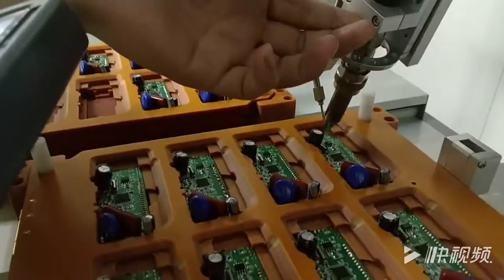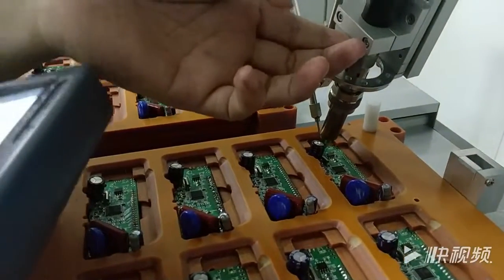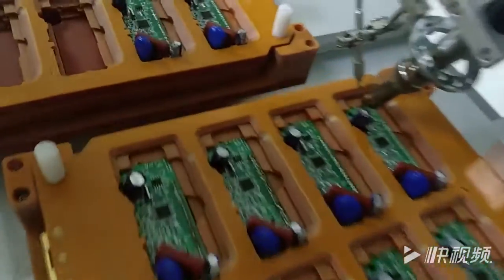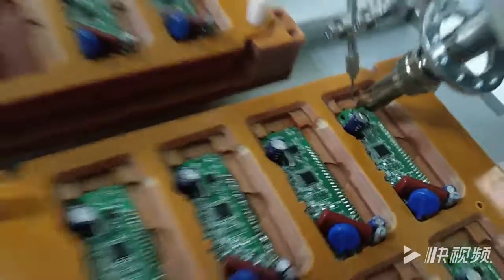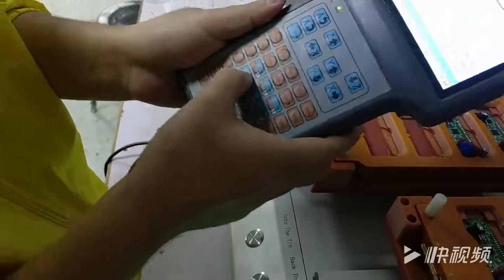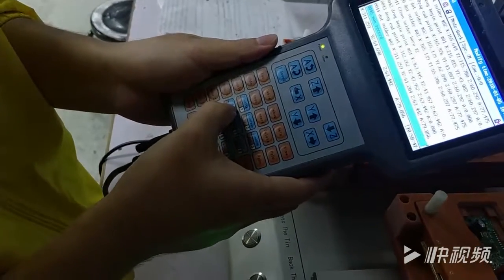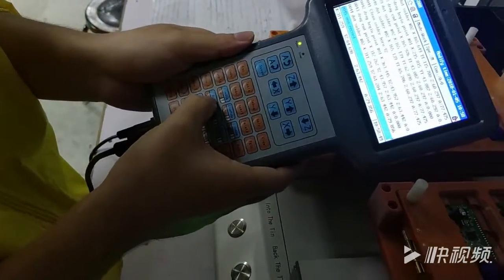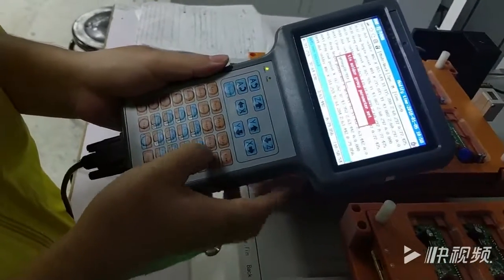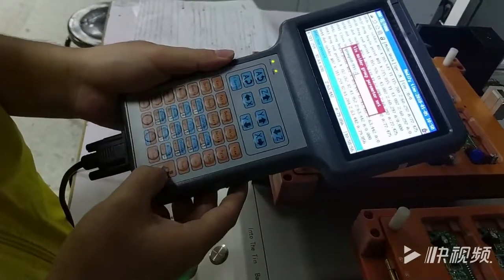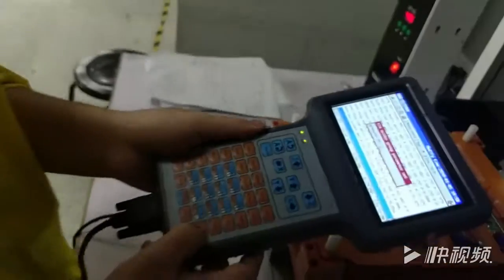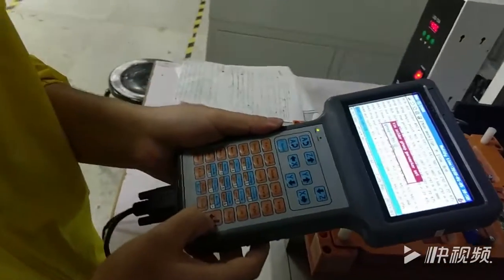Hold the soldering horn. Press XYZ to move. Then press start. Then press start to confirm the next soldering. Yeah, the same. Input 2 because they are the same soldering pad. Confirm.